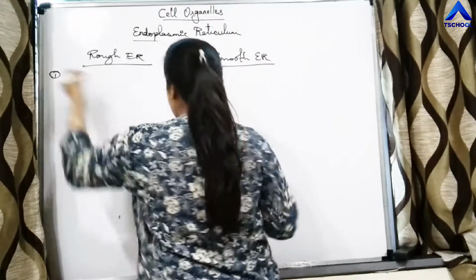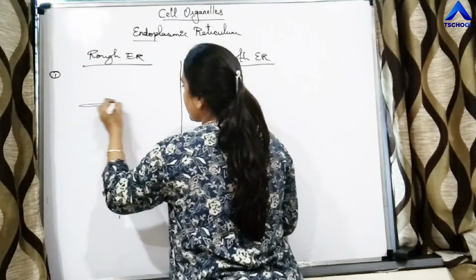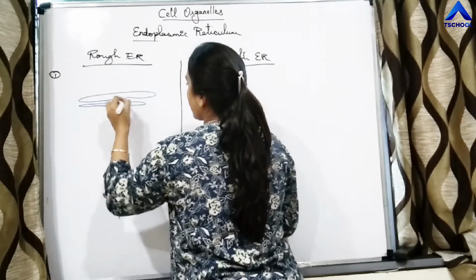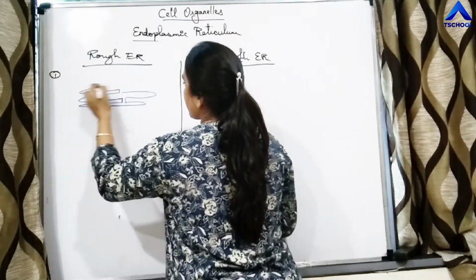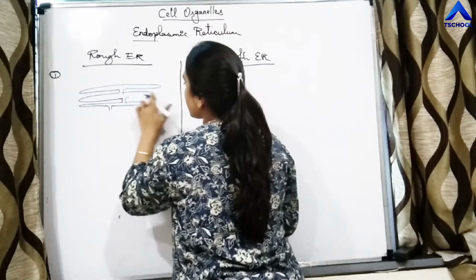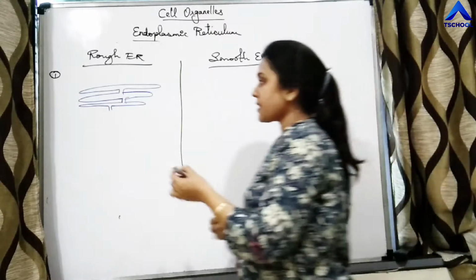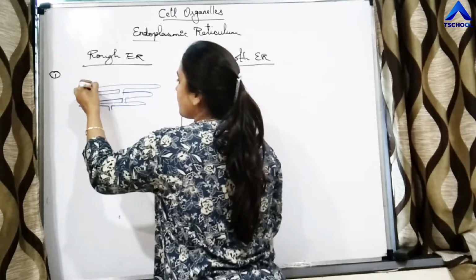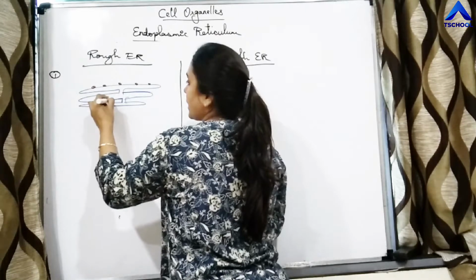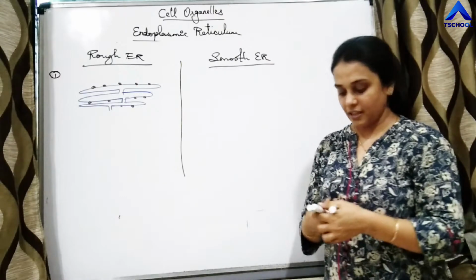So first let me draw its diagram. Say these are the endoplasmic reticulums, these are the cisternae, right? So if on the surface of endoplasmic reticulum ribosomes are present, such ER is called rough ER.